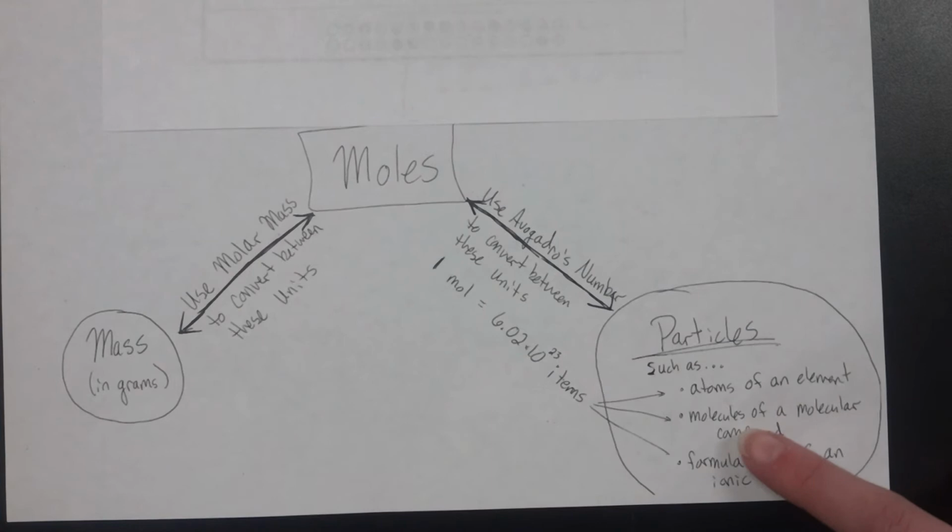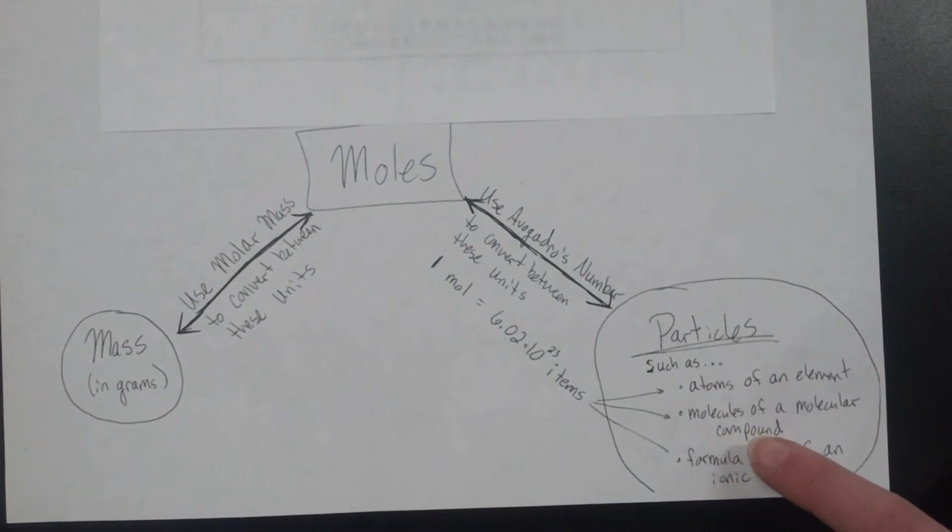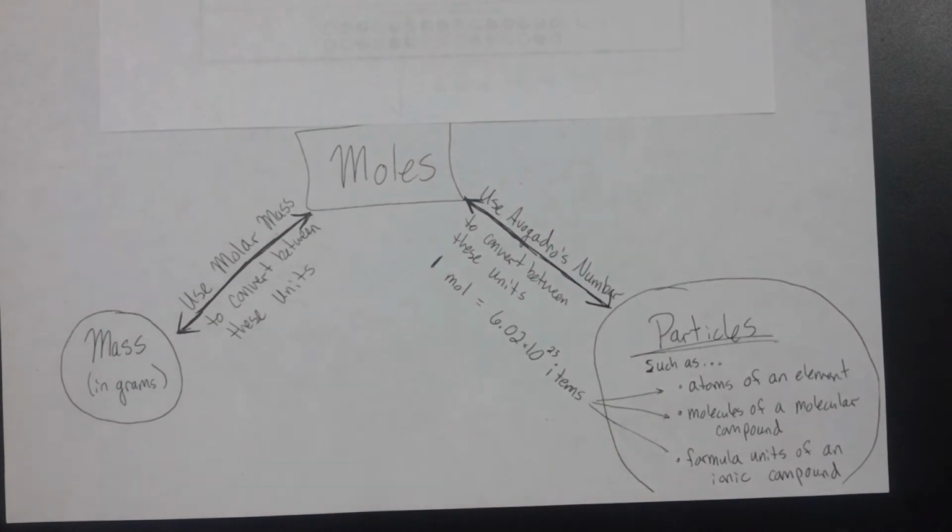It could also ask about molecules. So if I had a molecular compound, such as water, something that has those covalent bonds and those sharing of the electrons, then it would refer to molecules. For example, how many molecules of water are in this sample, or how many molecules of carbon dioxide are in this sample.